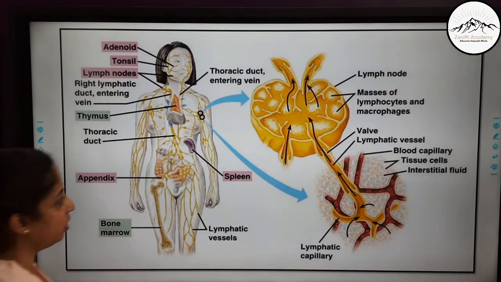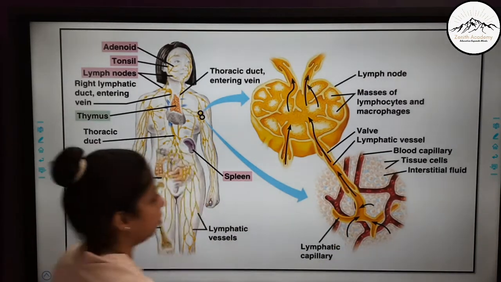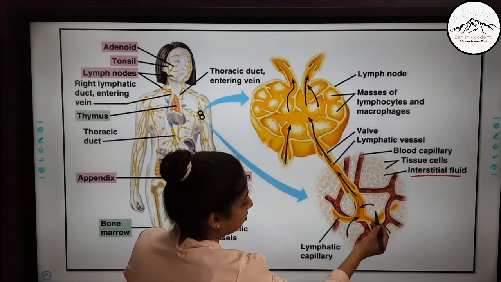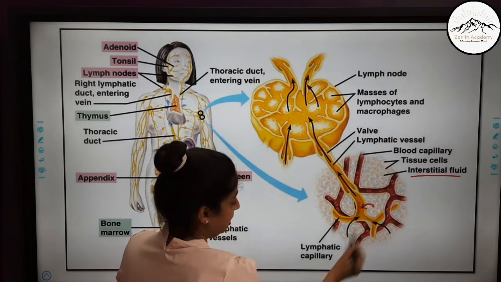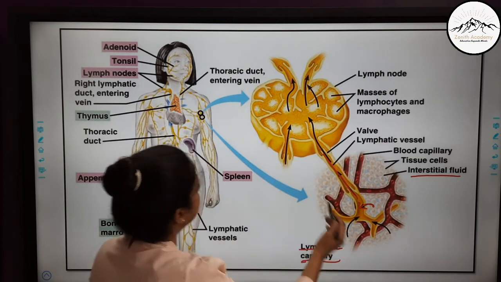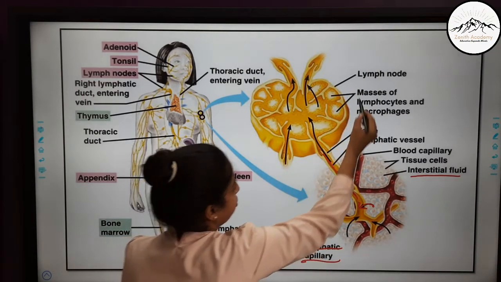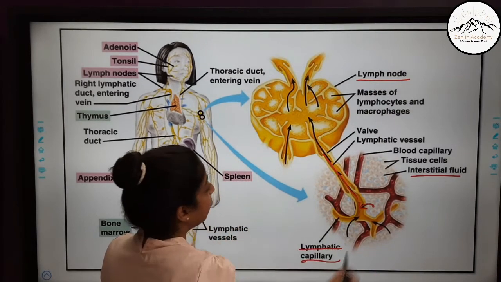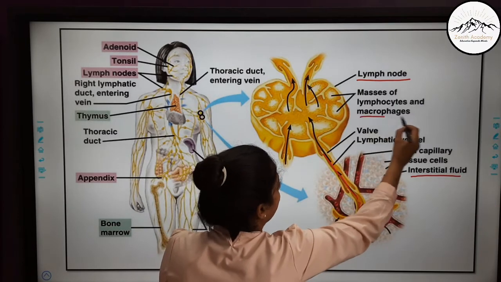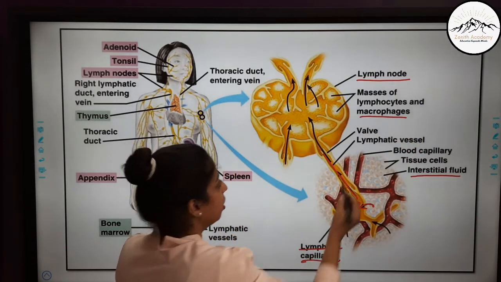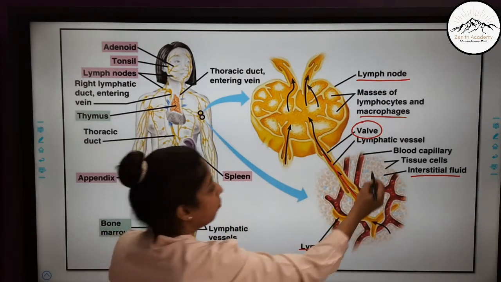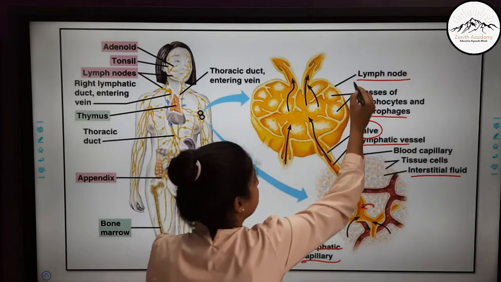Now here also in this systematic diagram you can understand. So these are the tissue cells. Here you can see the interstitial fluid. Now this interstitial fluid is entering into these lymphatic capillaries, and through here it is reaching the lymph nodes. Now in the lymph nodes you should also know that there are macrophages which kill the bacteria and all. And there are valves present to avoid backflow. So from these lymphatic vessels it goes to the lymph nodes.